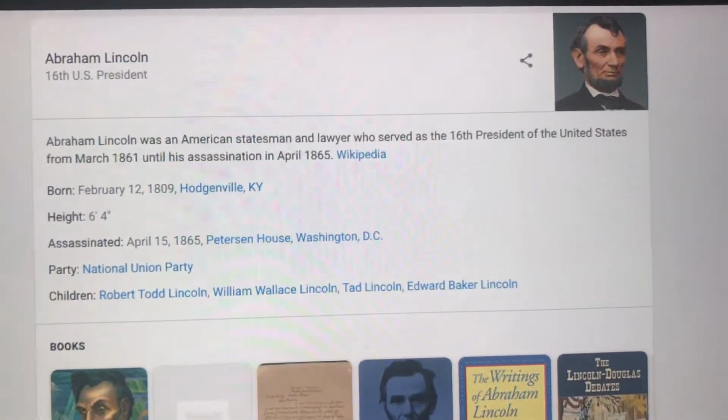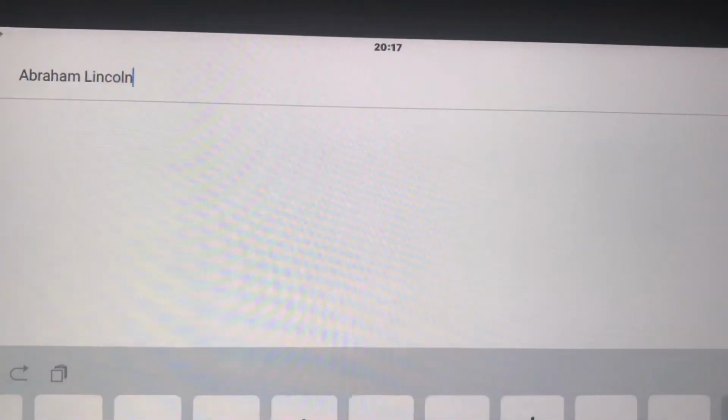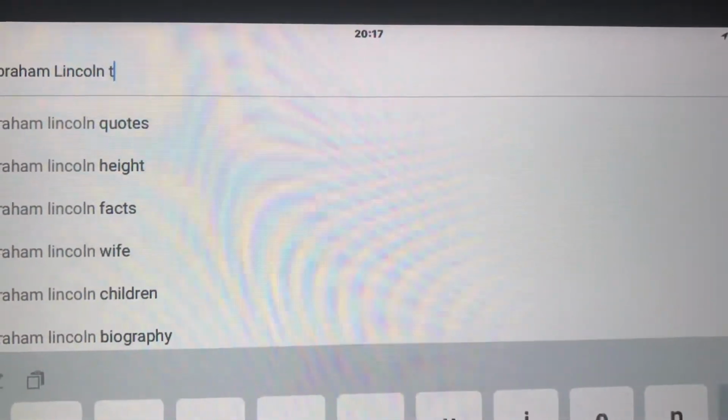So like always, timeline of every U.S. president. So we're gonna look at his timeline.